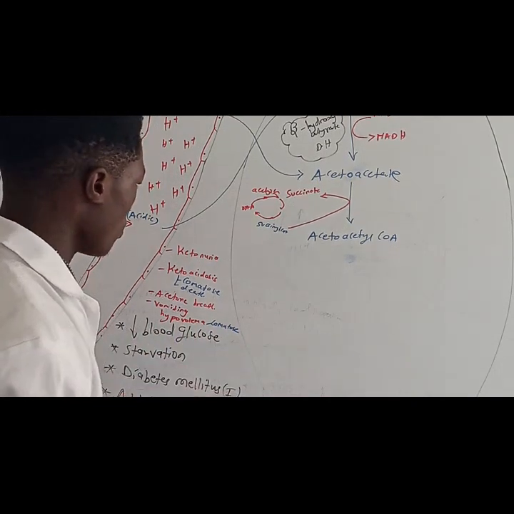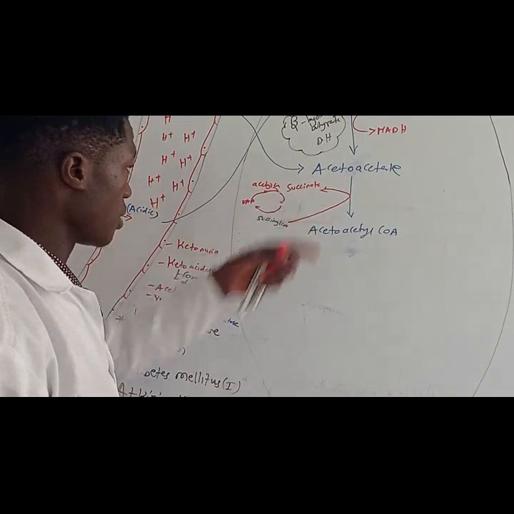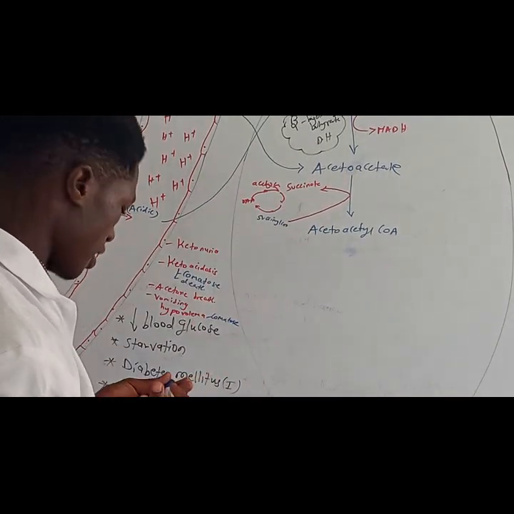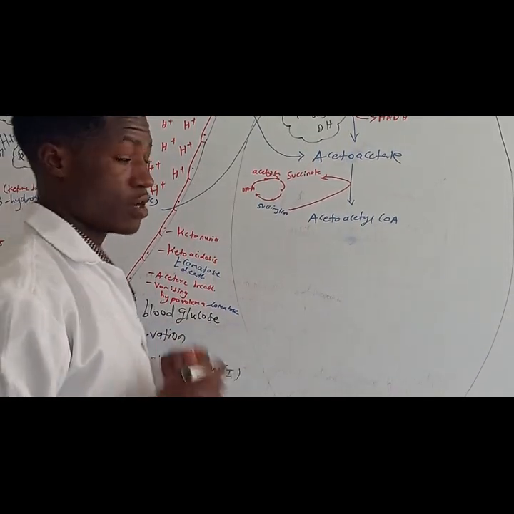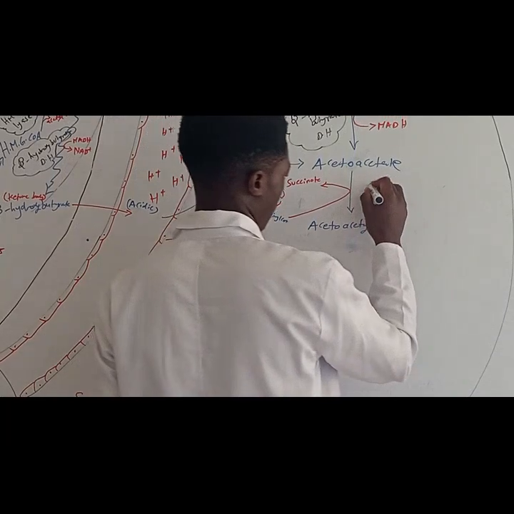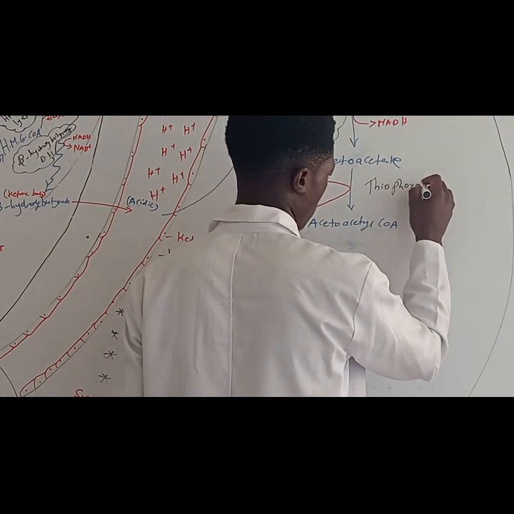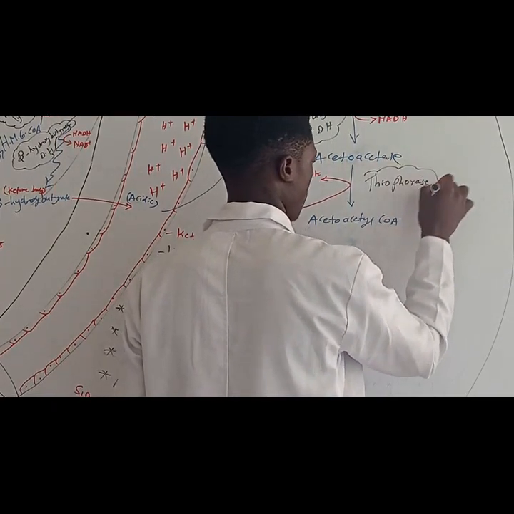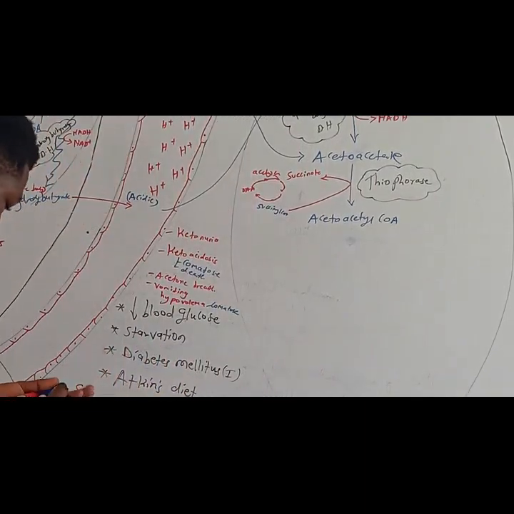Alright. Now, when we unload the CoA into acetoacetate, it's going to be converted into acetoacetyl-CoA. The enzyme that catalyzes this reaction is called thiophorase. Thiophorase is going to catalyze that particular reaction.